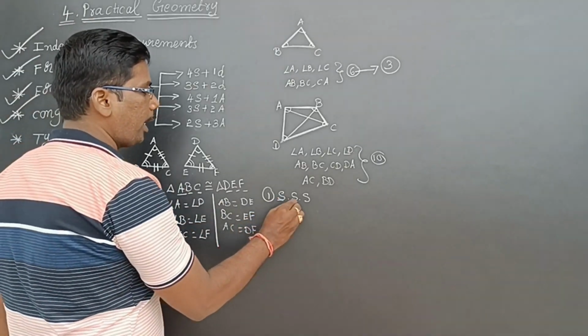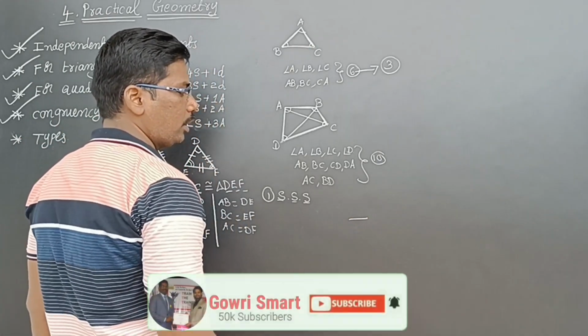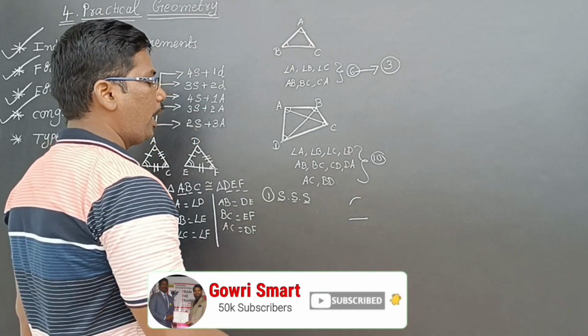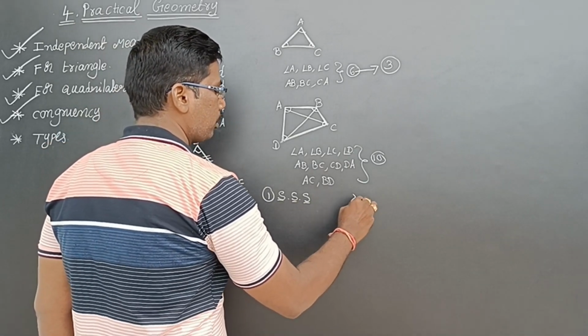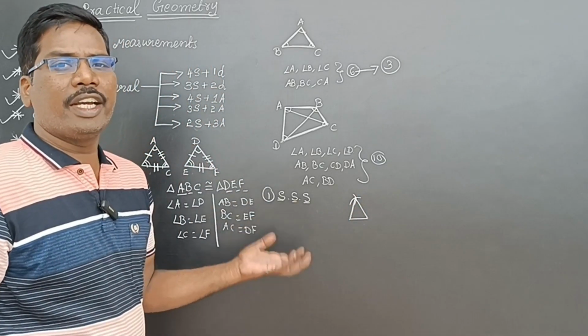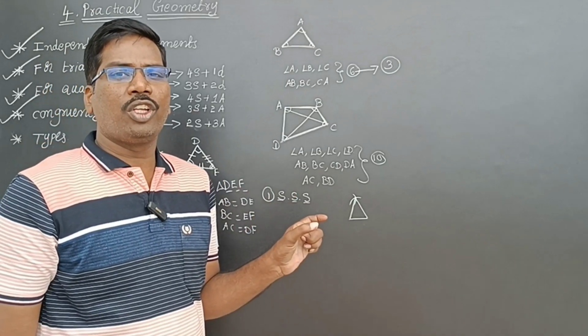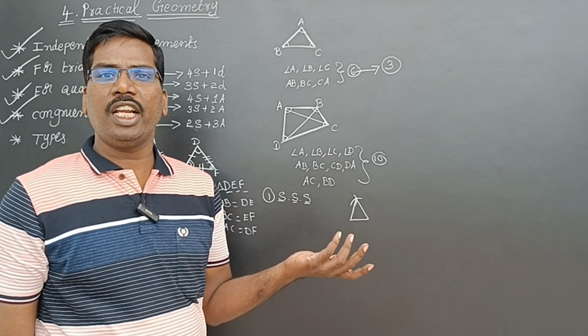If you know three sides, you can construct a triangle. For example, I draw one side, then make one arc for another side, and another arc for the third side, and construct the joint point. So I get a triangle. The base side I draw using a scale, and the remaining two sides using a compass.